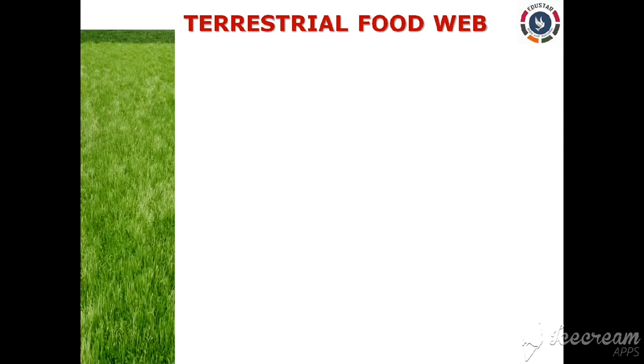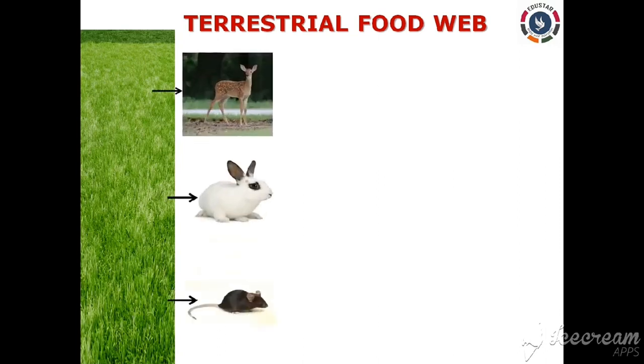Let's see. So here I have shown the figure one by one. Let me explain you in detail. The figure shows a simple terrestrial food web in which each organism is eaten by two or more kinds of organisms, which are in turn eaten by other organisms. Let's see. So here grass has been eaten by the deer, right? Rabbit and a mouse. Understood? So the grass is eaten by the deer, rabbit and a mouse as well.